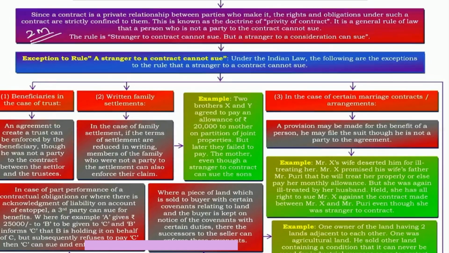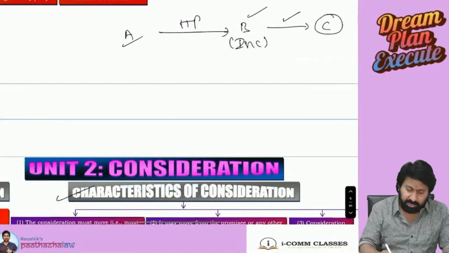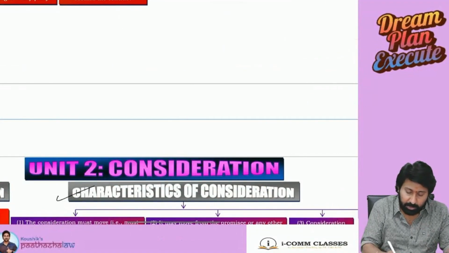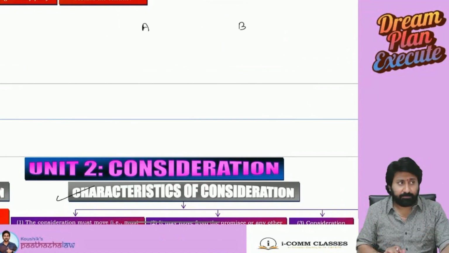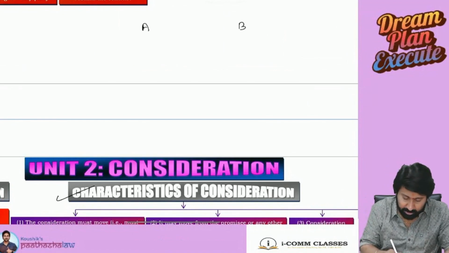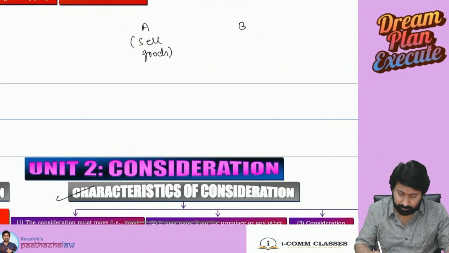Yeah. See here. What do you mean by this concept? Let me explain. This requires some explanation. One time you listen, your whole life you will not forget. Please listen. A and B, two persons are there. Listen carefully. A promises to sell goods.